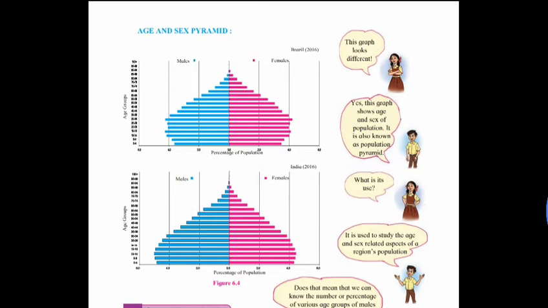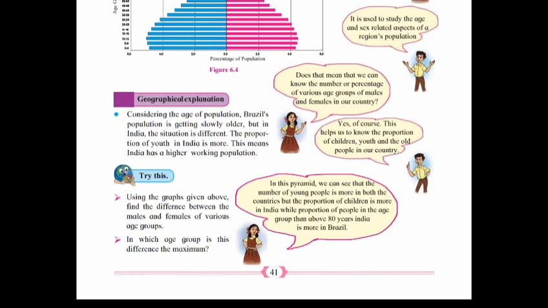Then see what is its use, why it is used? It is used to study the age and sex related aspects of a region's population. Does that mean that we can know the percentage of various age groups of males and females in our country?